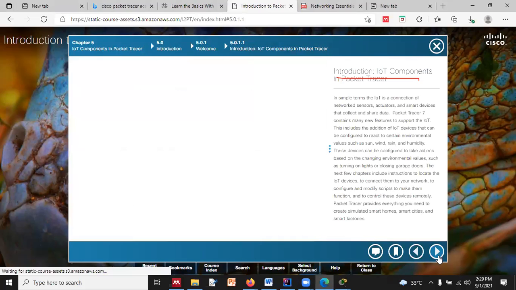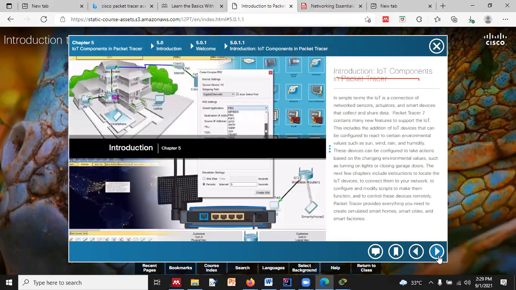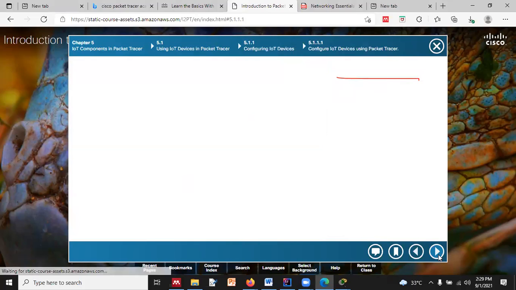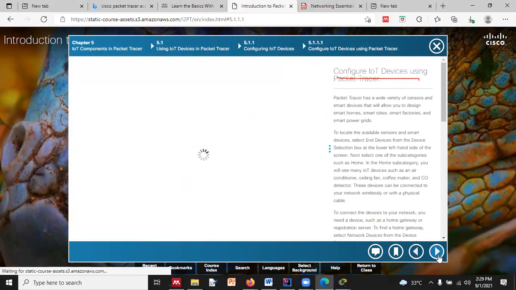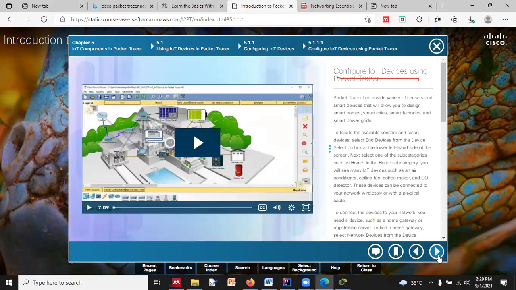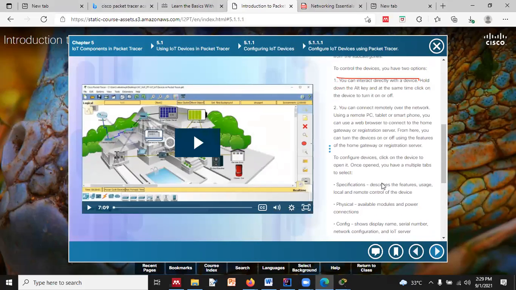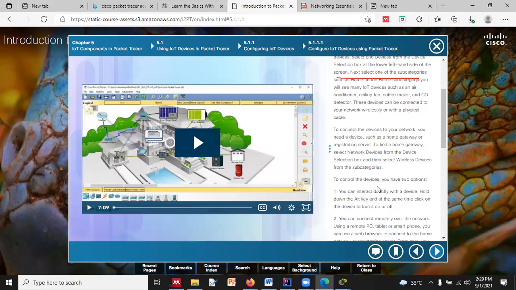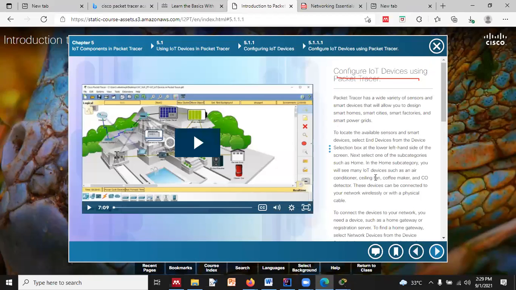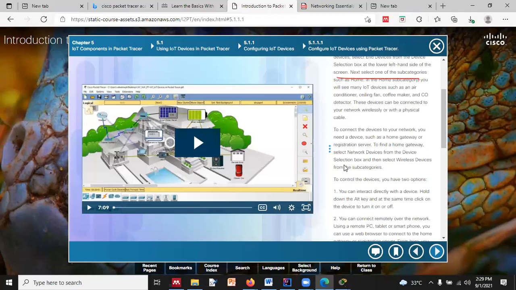Then the IoT components in Packet Tracer will be there. Configuring an IoT device using Packet Tracer will also be there, right? Then how we can turn on the device, how we can set the gateway, right?